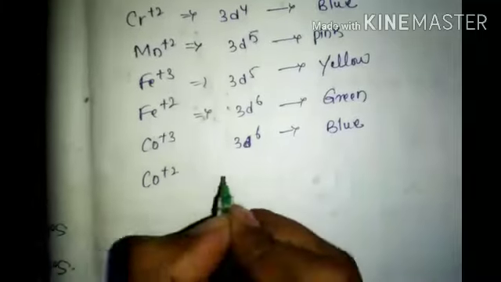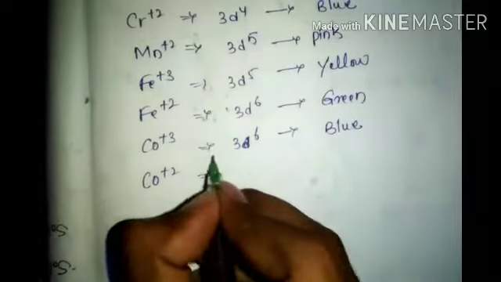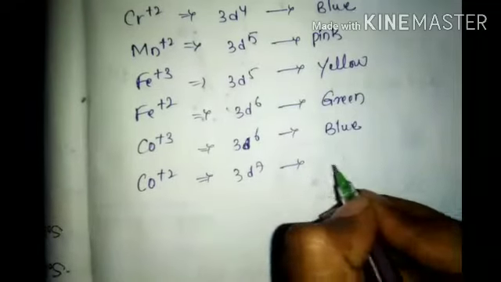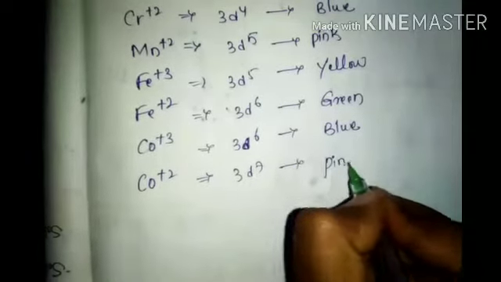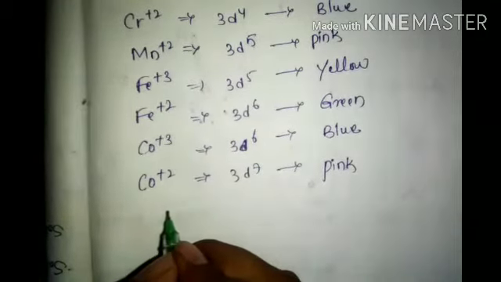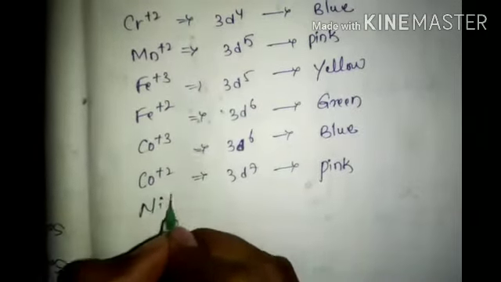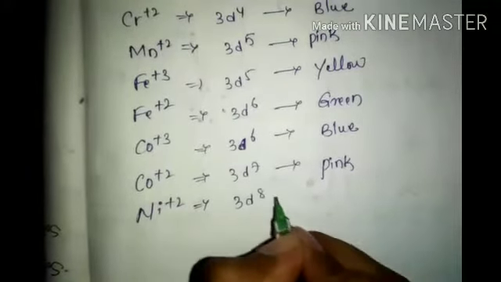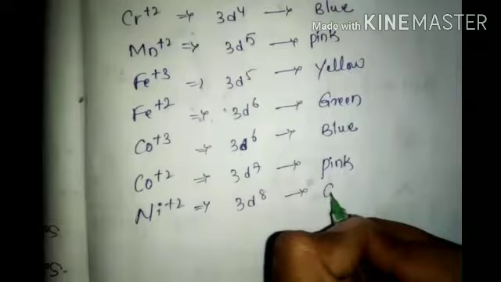Co plus 2, 3d7, is pink. Nickel plus 2, 3d8, is green color.